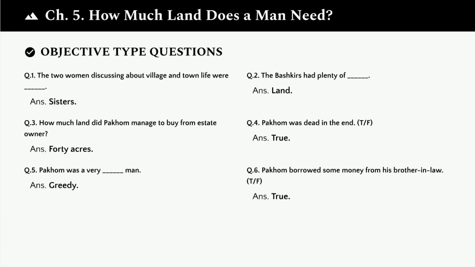Question 4. Pacom was dead in the end. True or false? The answer is true. Pacom died at the end of the story. Question 5. Pacom was a very blank man. The answer is greedy. Greed was his defining characteristic.